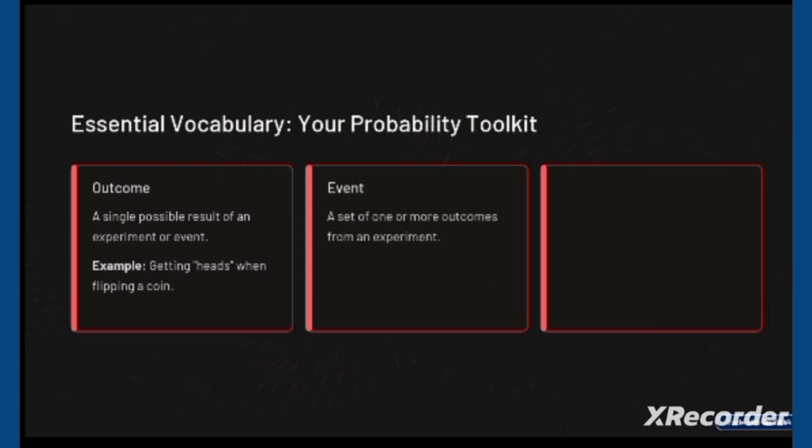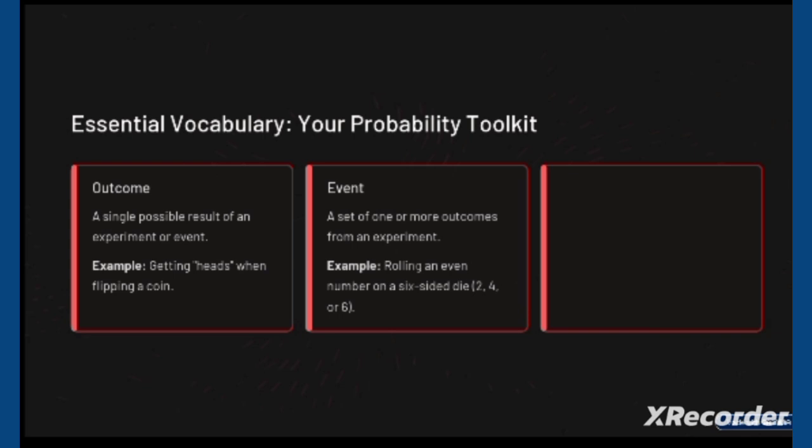Event. A set of one or more outcomes from an experiment is called an event. For example, rolling an even number on a six-sided die. An event is actually a set of one or more outcomes. Set means a collection of well-defined distinct objects.